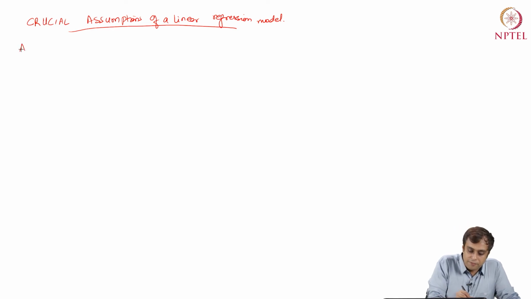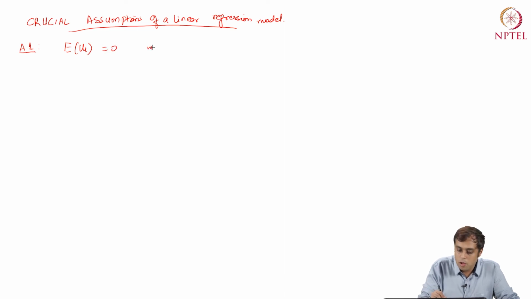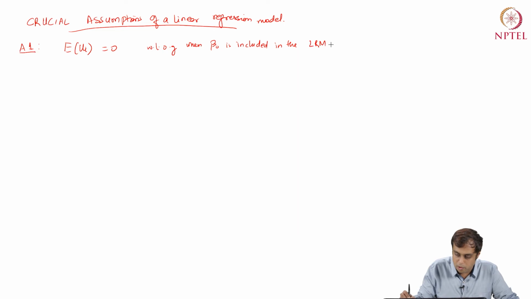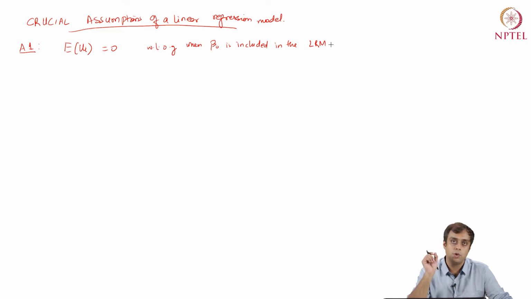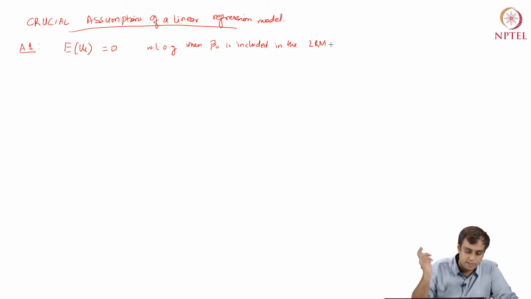Okay, so the first assumption that we are going to talk about is expectation ui equals 0, which I am calling a without loss of generality assumption when beta 0 is included in the linear regression model. That is to say that when the intercept is included, then expectation ui equals 0 is a without loss of generality assumption. What does it mean? So let's see what it means.